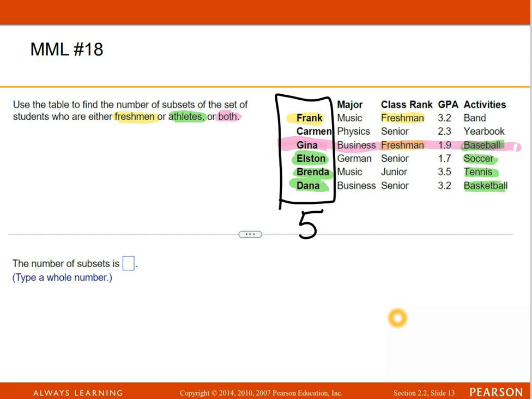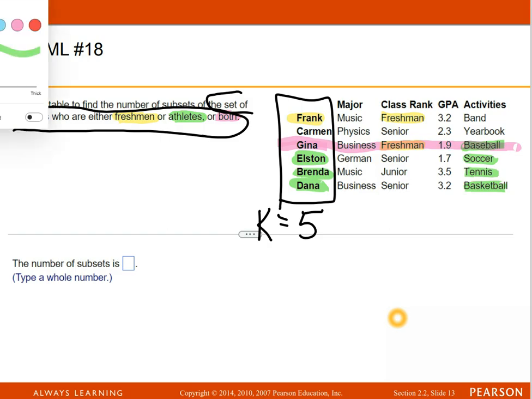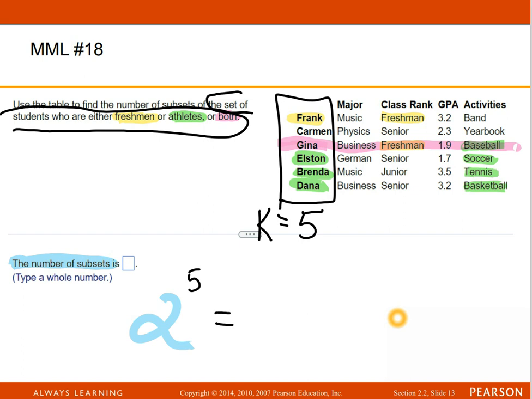is the set of students, right? The set of students who are either, that set has 5 in it. So the number of elements is 5. They want to know what is the number of subsets. The number of subsets would be 2 raised to the 5th power. And 2 raised to the 5th is 32. And that's the answer to that one.